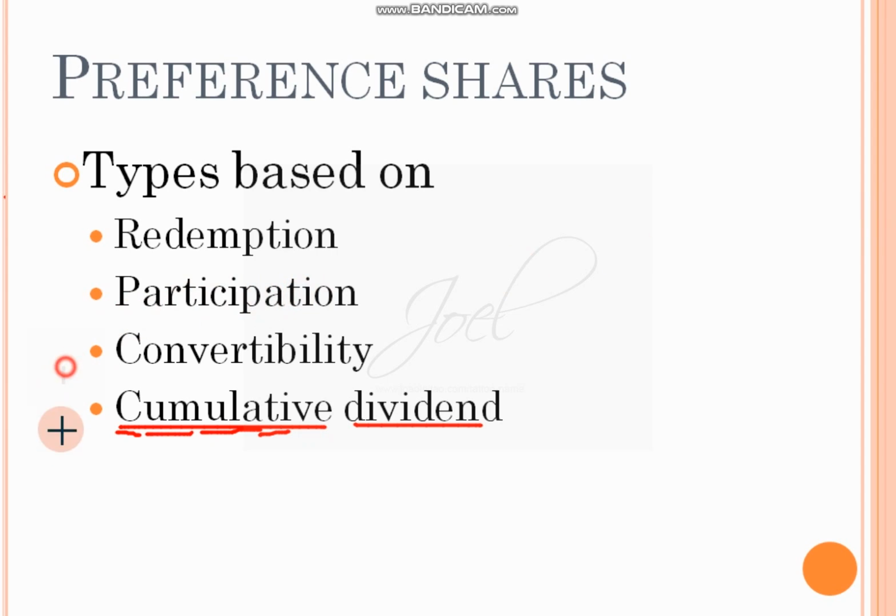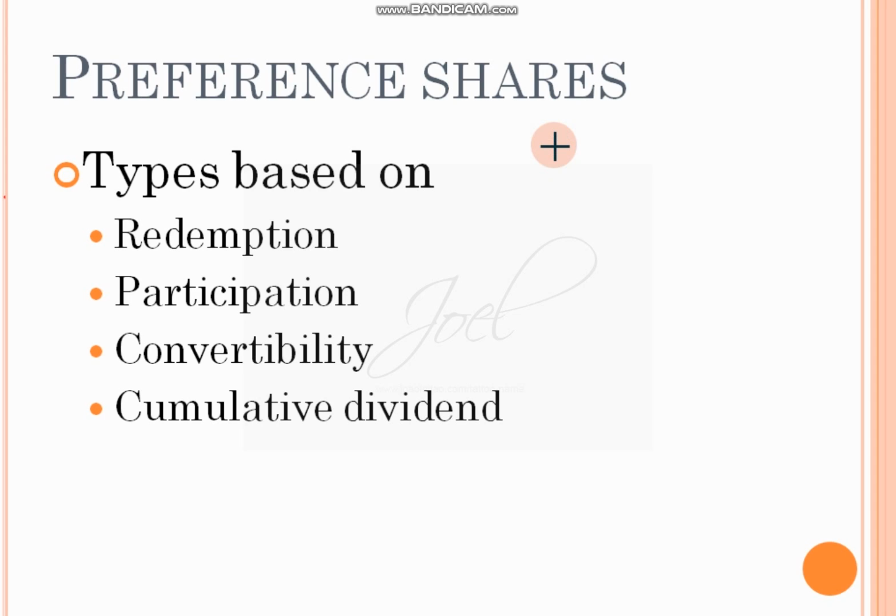So these are the types of preference shares. On the basis of redemption, redeemable or irredeemable. Redeemable, after a particular period of time it will be redeemable and you will get the money, whereas irredeemable may not be redeemed at any cost. Participation, they are participating in the decision making. Other type is not participating in the decision making.